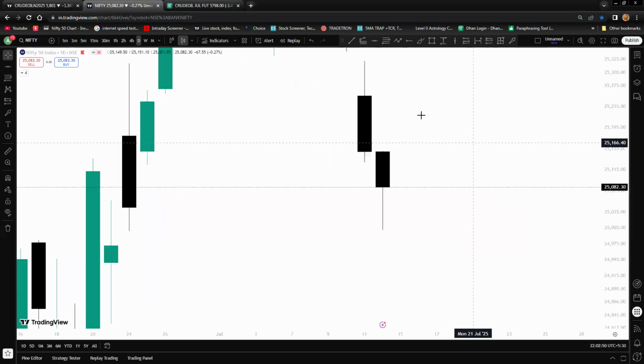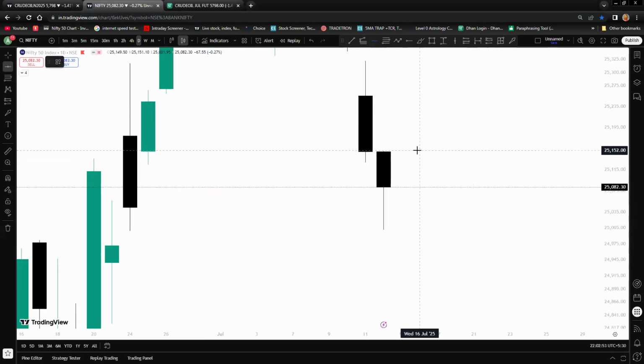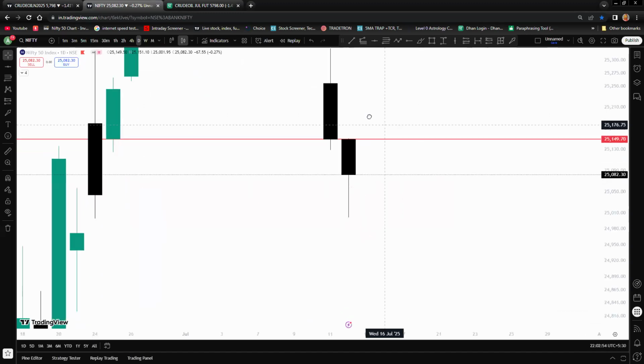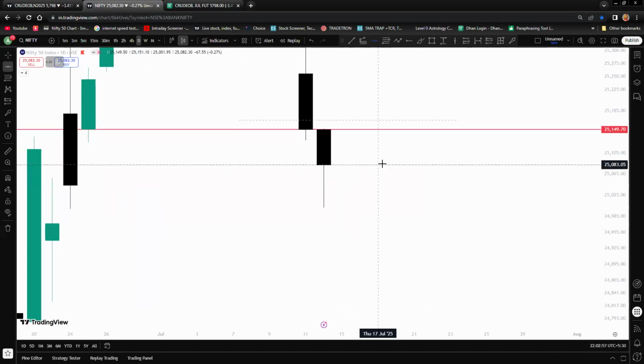So if there is a flat opening tomorrow, you will use these important supports and resistances. These are the main areas for tomorrow.